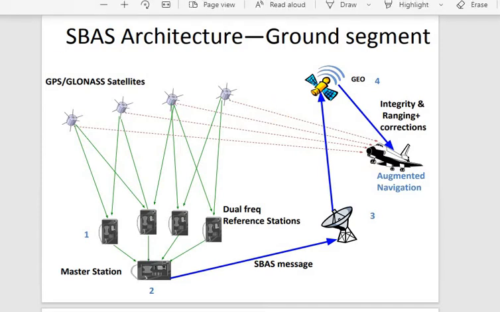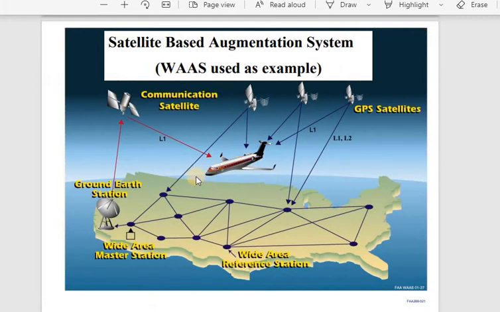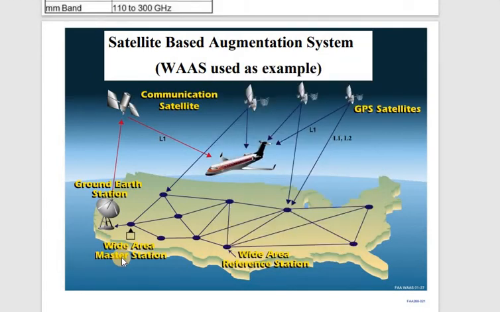Then I'll also show you the architecture of the WAAS. Here also you had the GPS satellite constellation, 1 ground earth station, that is the uplink station, and the wide area master station. Instead of the wide area master station, here you have your control center, INCC. Instead of the wide area reference station, you have the Indian Navigation Reference Station, INRS.